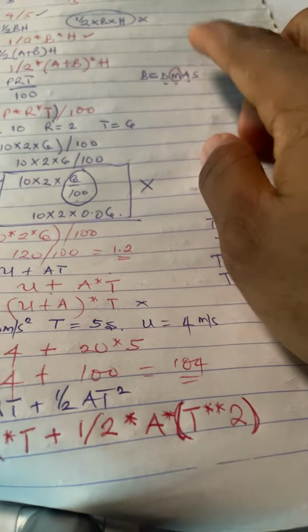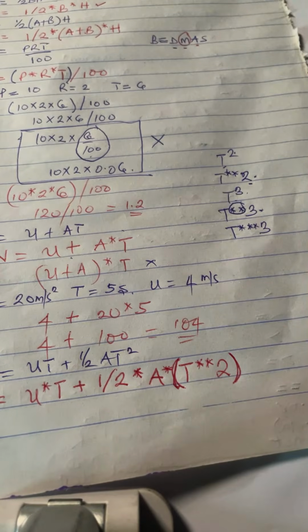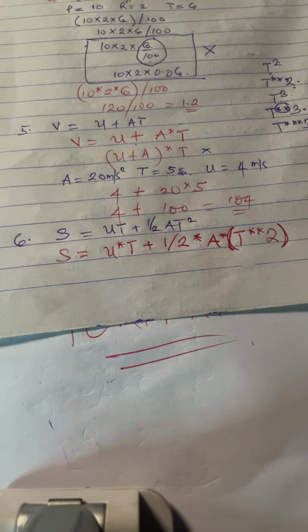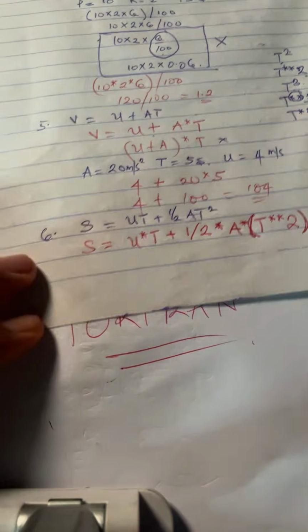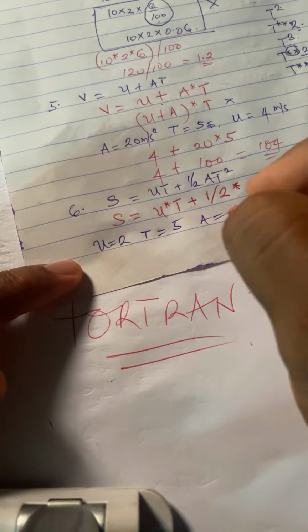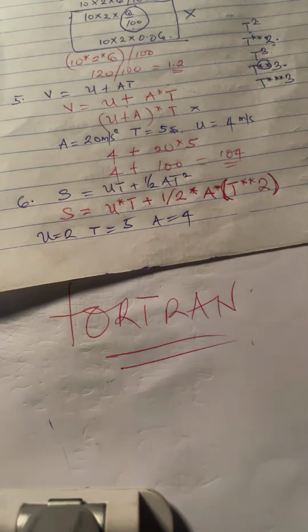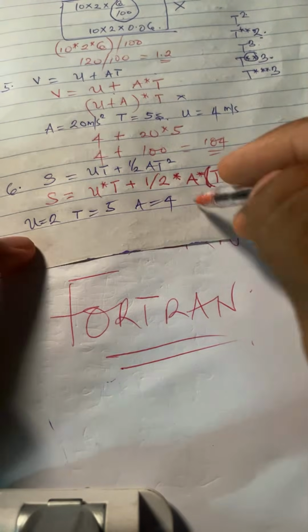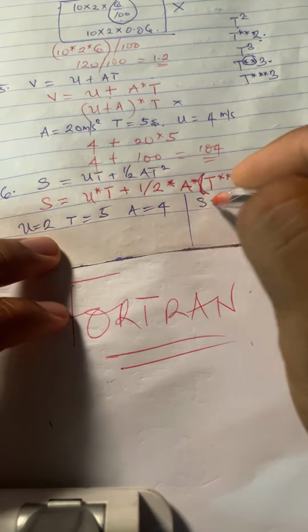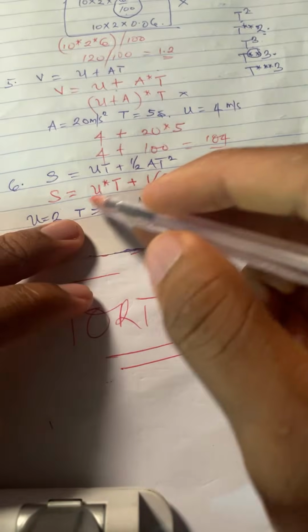If we must follow this order of precedence, which is BEDMAS, okay, so that's the point. Now let me just give you an instance. Let's say u is 2, let's say t is 5, and a is 4. All right, let's say these are the values. Now this is how the compiler will calculate. First of all, this is what the compiler will do. Excuse me. Now the compiler will say, s is equals to 2. Remember, u is 2, right?